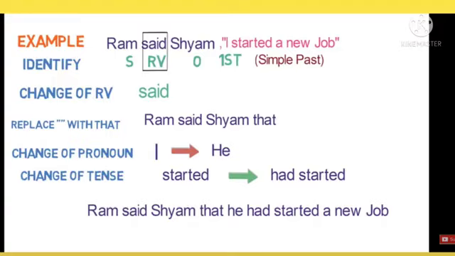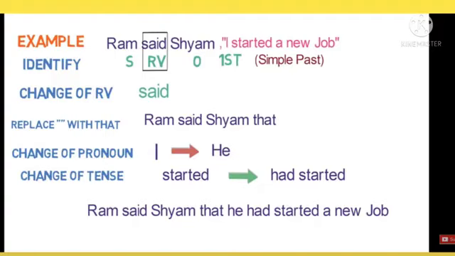Is there a second person in this sentence? No, okay? So, first of all, you identify subject Ram, Shyam is object, I is first person. Who is I in this? I refers to Ram. So I is converted to he.